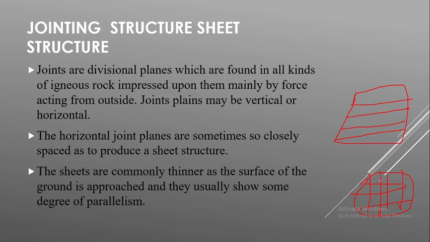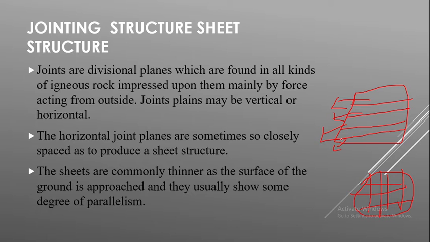The horizontal joint planes are sometimes so closely spaced as to produce a sheet structure. Here you can see this can be considered as a sheet. One sheet, then another one, and another one. When horizontal joint planes are so closely spaced, they produce a sheet structure.